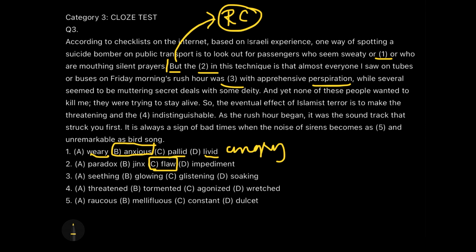Now let's check the fourth option, soaking. You can't soak with perspiration. ये completely other way around हो गया, जहाँ पर we are talking about a different context only. Like it will be more of a sweat in this case, okay? So यहाँ पर soaking with sweat के साथ हम use करते हैं, not with perspiration.